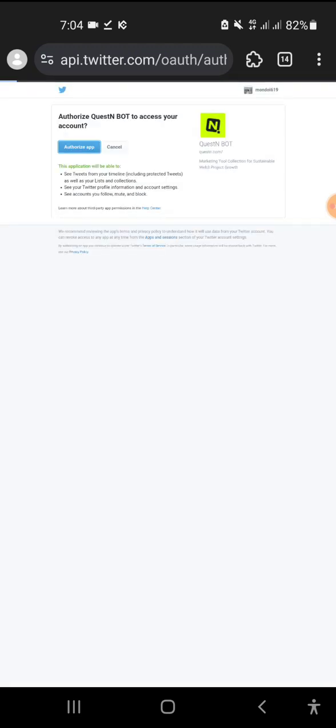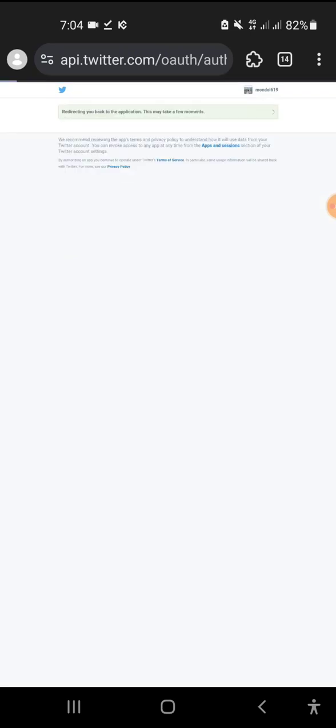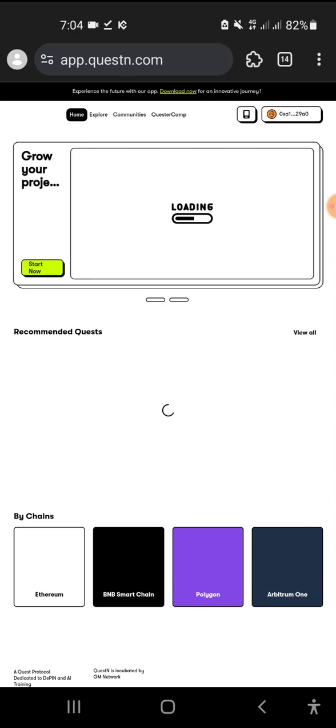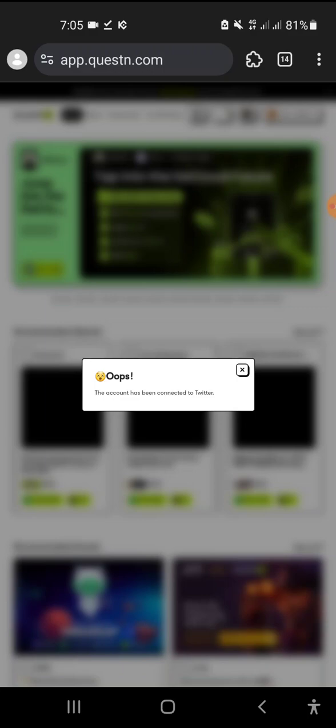Do it as fast as you can, because my browser is having a slight problem, and I'm hoping this time it works. It doesn't matter, it will be done completely. Loading, binding the account, the account is connecting, please wait a moment. Okay, the account has been connected to Twitter.